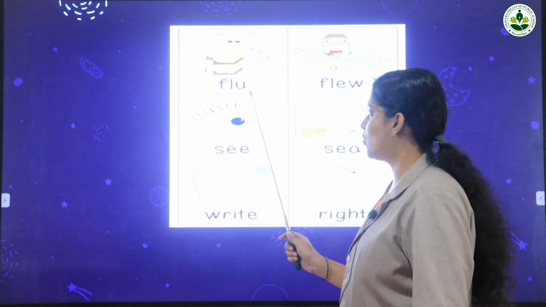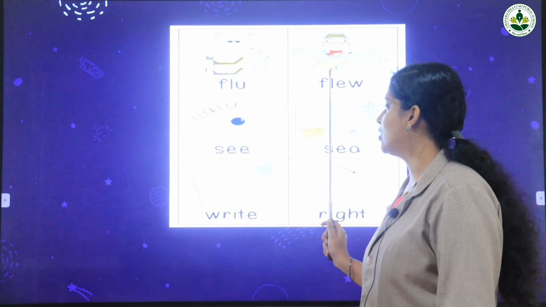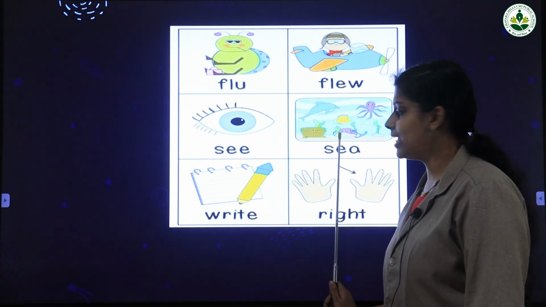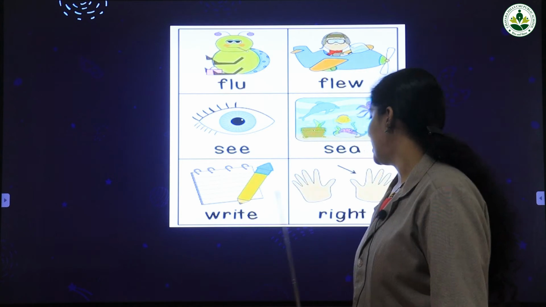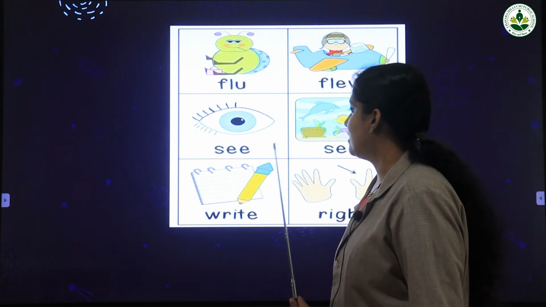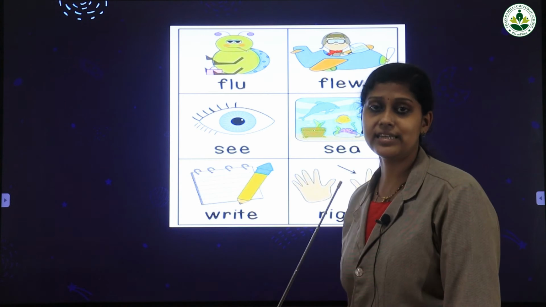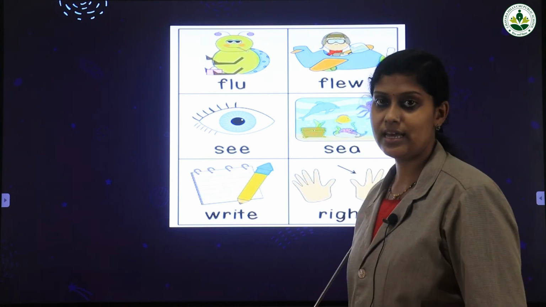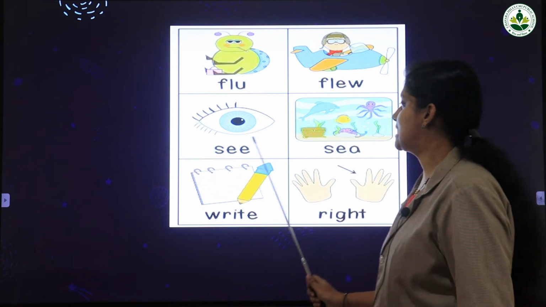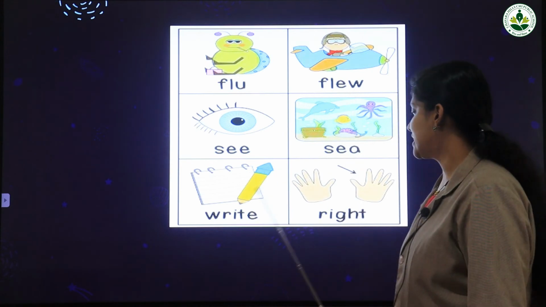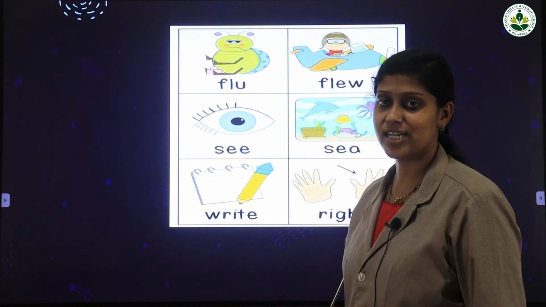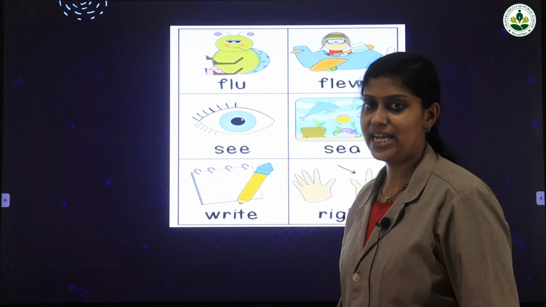First one, flew. Next one, flew. Next word, see. Next is see. Next one, write. Next is write. Here you can see some pictures and can you identify the category of these words? Can I read the words again? Flew, flew, see, write, write. We already discussed this topic in our previous class, previous chapter, My Little Ted.